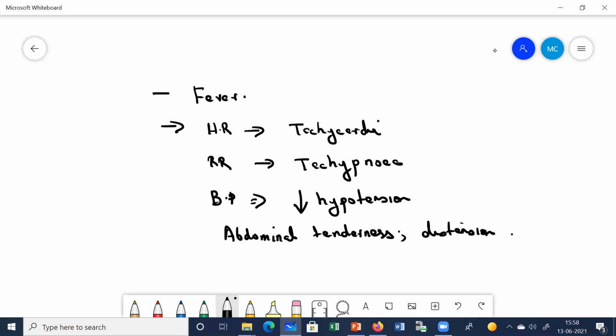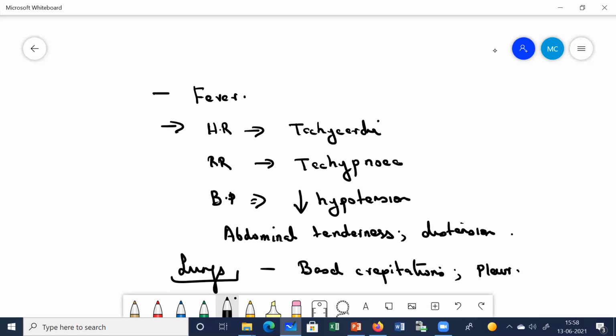Okay, next, when you start auscultating the lungs, what are you going to find? Often what happens in acute pancreatitis, the lungs also get affected. There occurs inflammation in lungs, there occurs pleural effusion. So if such things occur, then you are going to get basal crepitations in the lungs. Okay, basal crepitations. And you can also get the pleural effusion. You'll get the features of pleural effusion if the lungs are also involved. Clear?